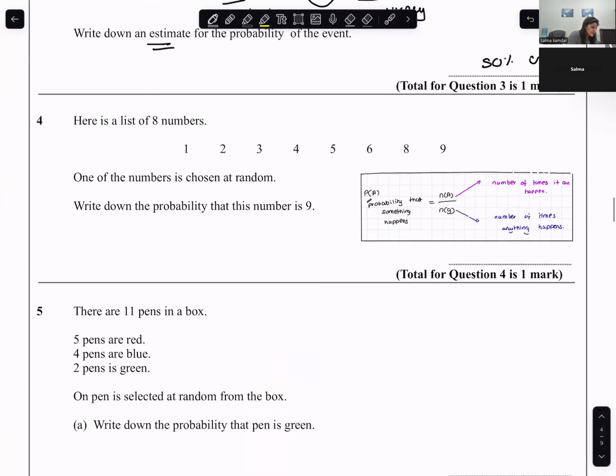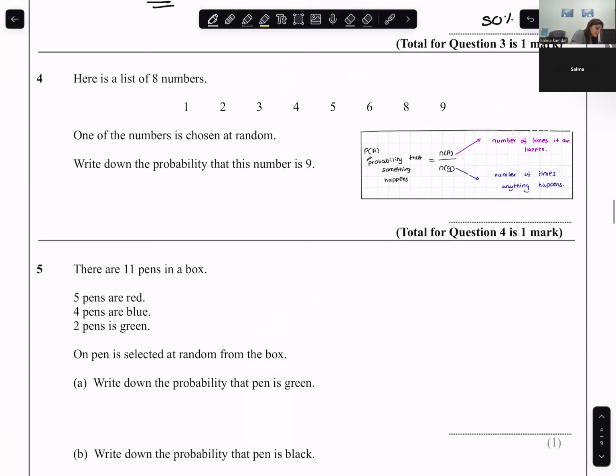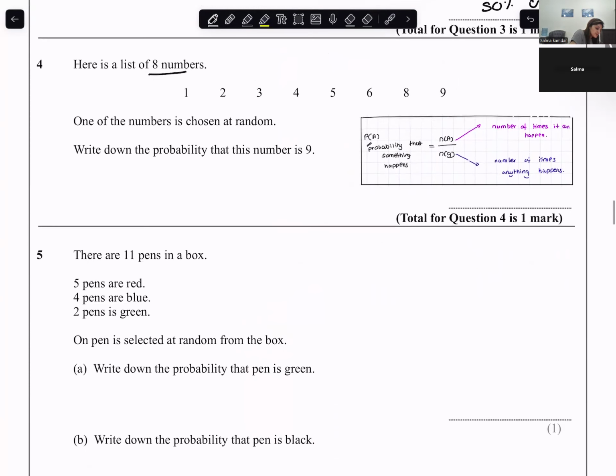So now I have a list of 8 numbers. One of the numbers is chosen at random. Write down the probability that the number is 9. So this is an event. Probability of A, that means the probability that the number is 9, is the number of times it can happen.